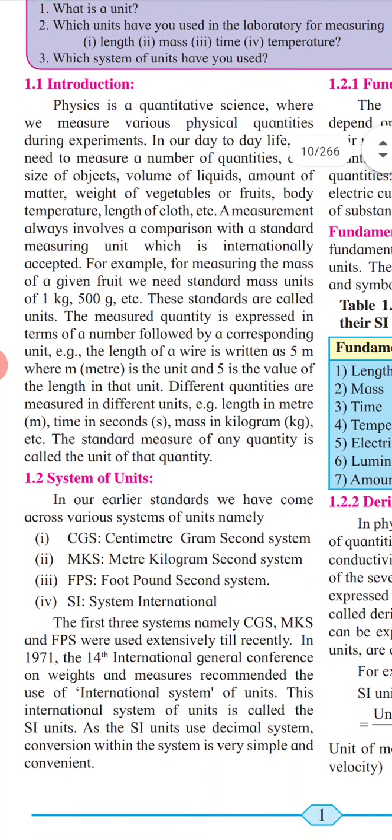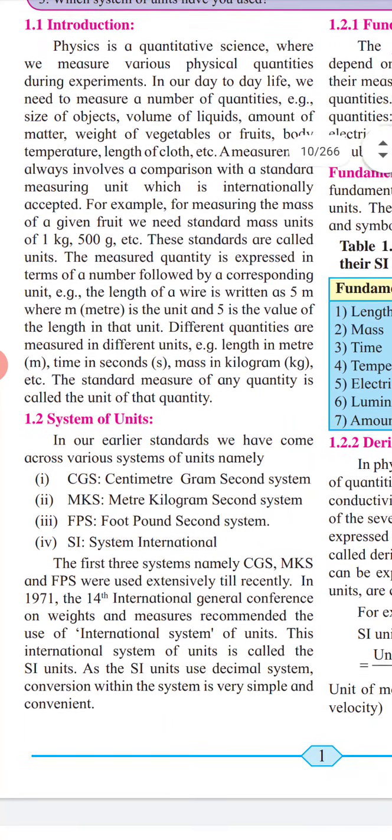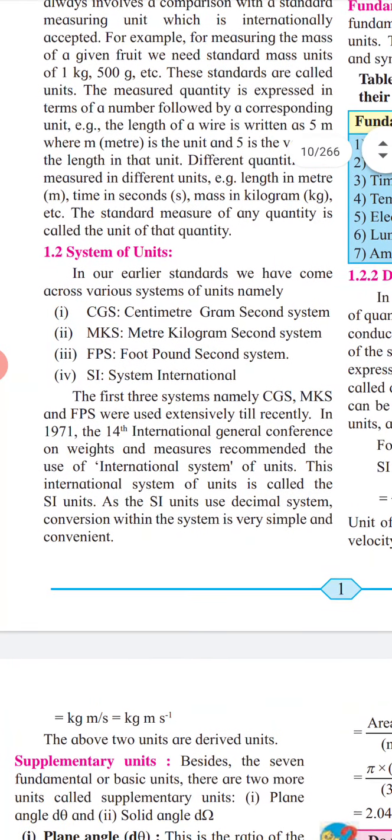Notice here, 5 meter stands for what? It will be 5 times of 1 meter. If you multiply 1 by 5, it will be 5 meter. In the same way, it will be 5 times of 1 centimeter, so we call it 5 centimeter. So there are systems of units.